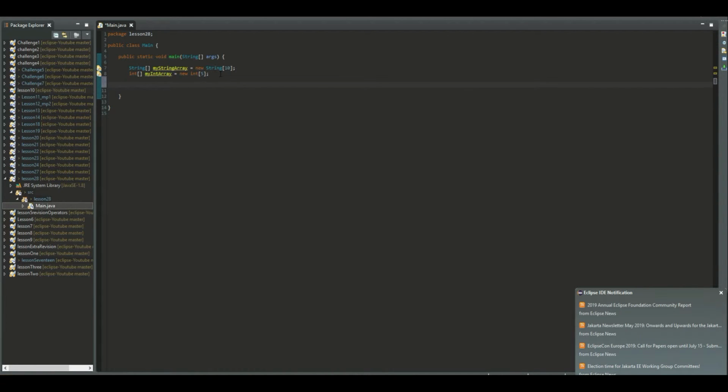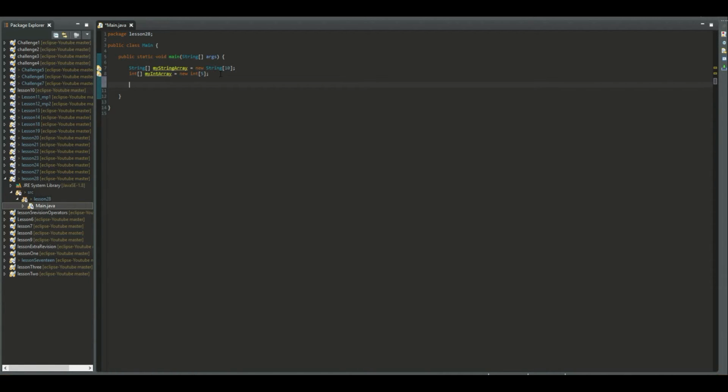Another way to store items is an array list. An array list is also, you can imagine it as a box that you can store items inside of, but it's an unlimited box. You can store there as many items as you want. For example, we can say array list, and then you define the type of the objects that will be inside this array list. For example, we can say I want it to contain strings, and I will call the variable the names, and then we can say new array list,